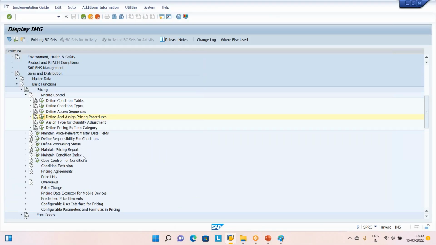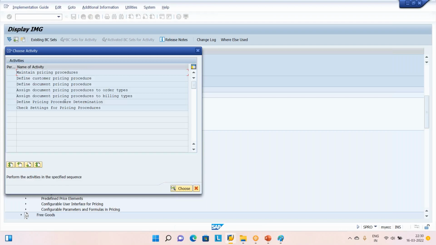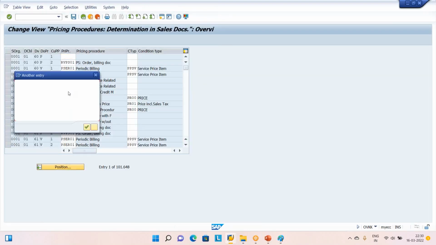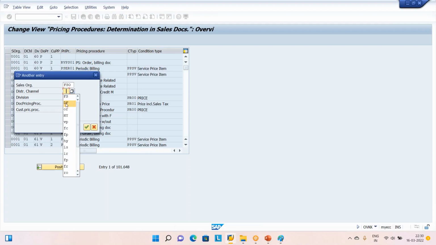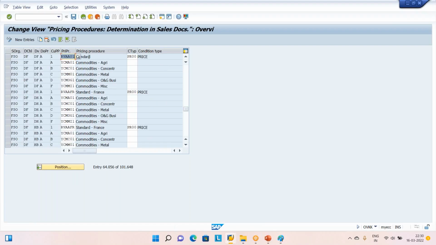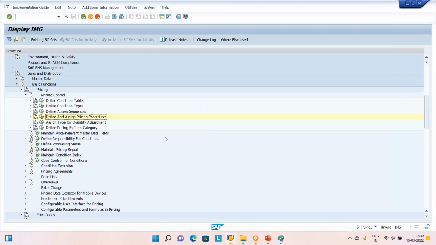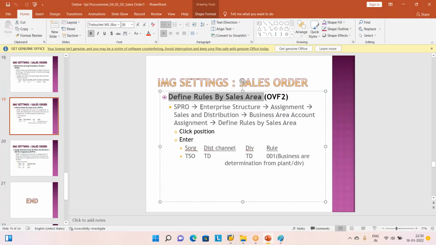Did I save it, sir? I got one doubt. Price determination procedure. I entered DFO, FSO, DFO, DFO. Yeah, RVAA01, I selected. Come on, go. Why am I doing this carefully? Because this is not our module. If I'm trying to do the SD, sales, I mean third party, sometimes it bumps. I don't want that bump to become. So this is one more thing.